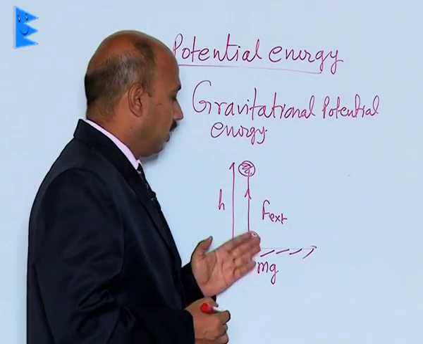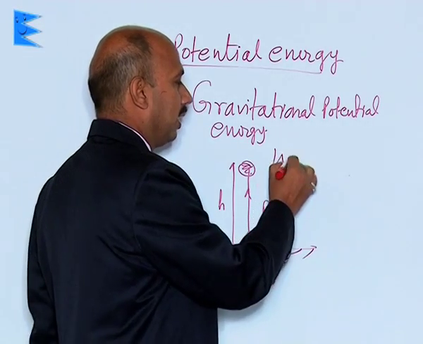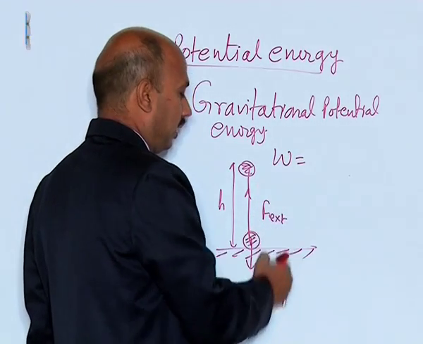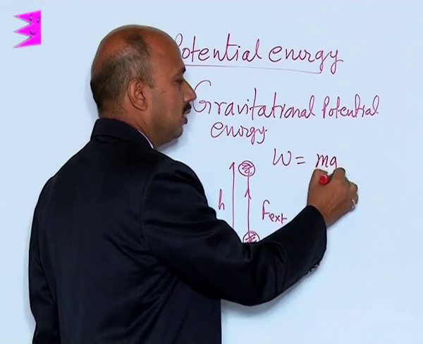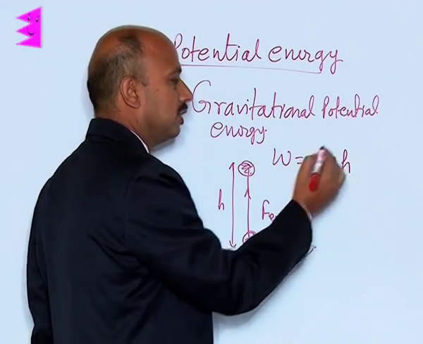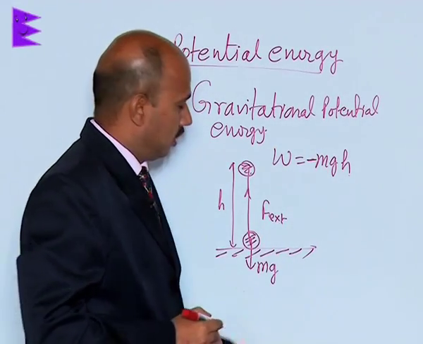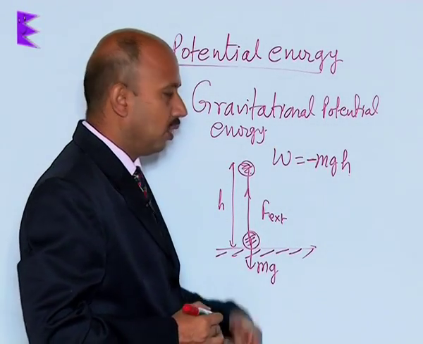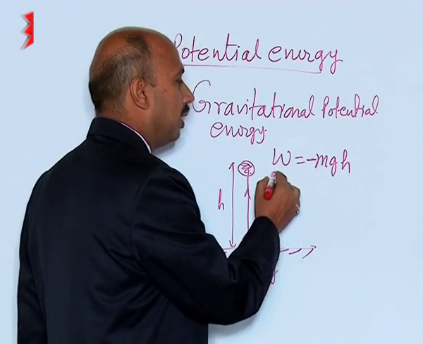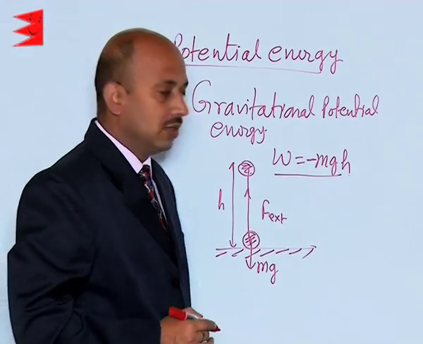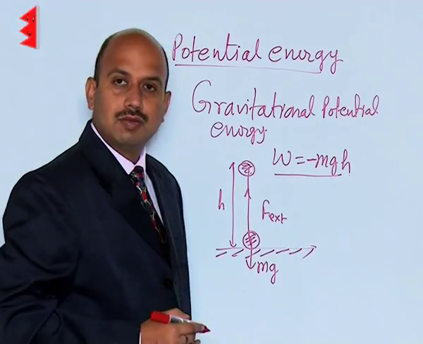Now, see here, the work done by gravitational force, we can write W is equal to gravitational force mg, that is the force, into height h. We can put a minus sign because the angle is 180 degrees. The body is going up, the gravitational force is acting downward. So, W is equal to minus mgh. This is the work done by gravitational force.